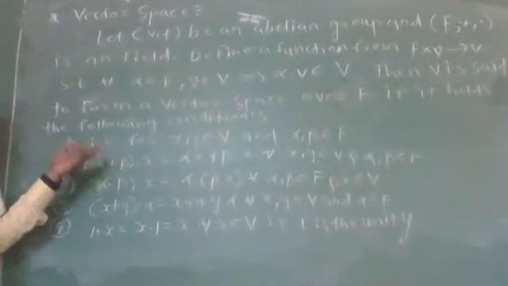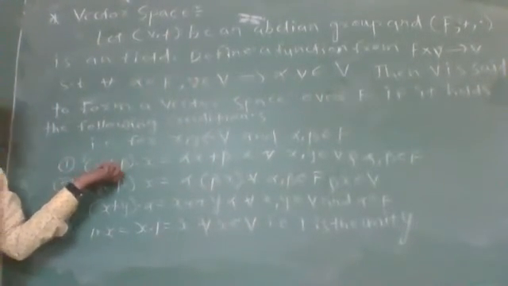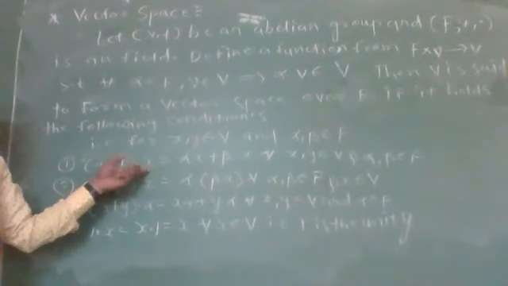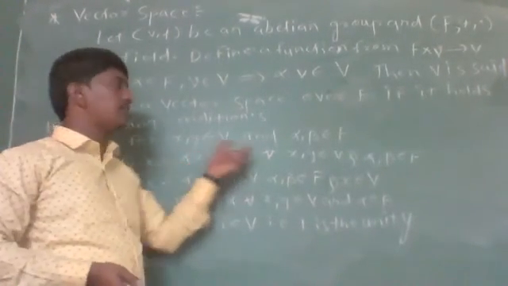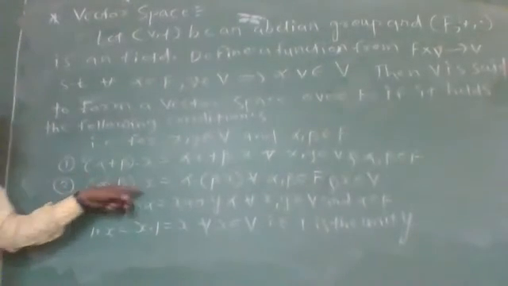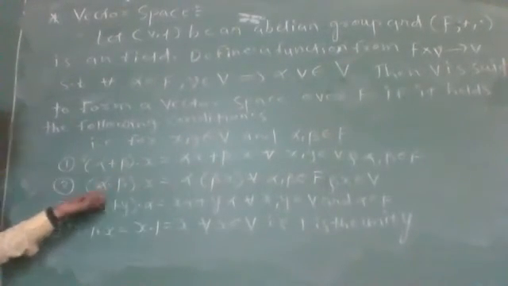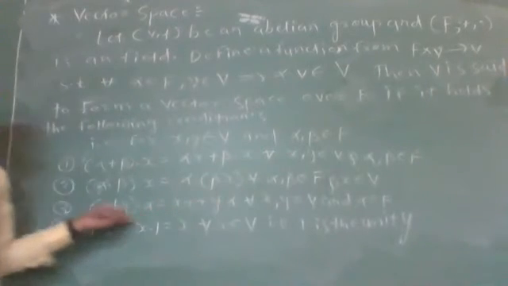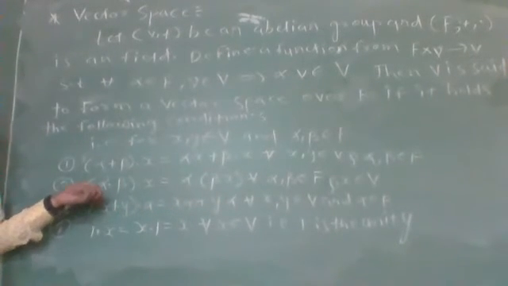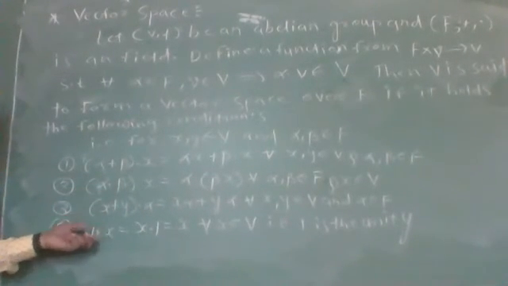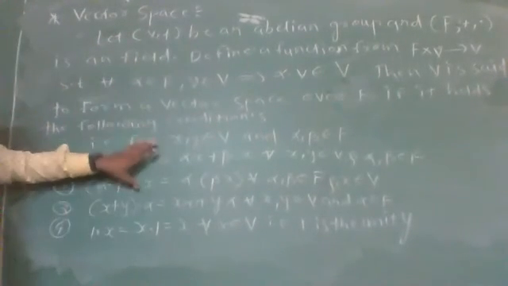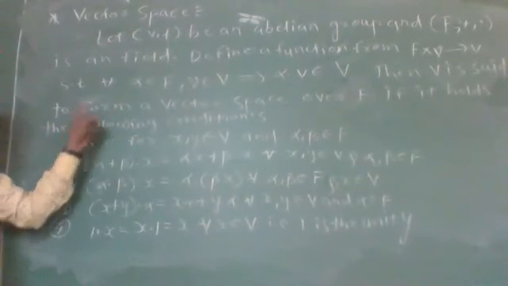That is, addition of two scalars and multiplication with one vector is nothing but alpha x plus beta x, and alpha into beta x will be equal to alpha into beta x. x plus y of alpha will be equal to x alpha plus y alpha for all x, y belonging to V and alpha belonging to F, and there exists an unity element in V. So then we say that V is a vector space over the field F.